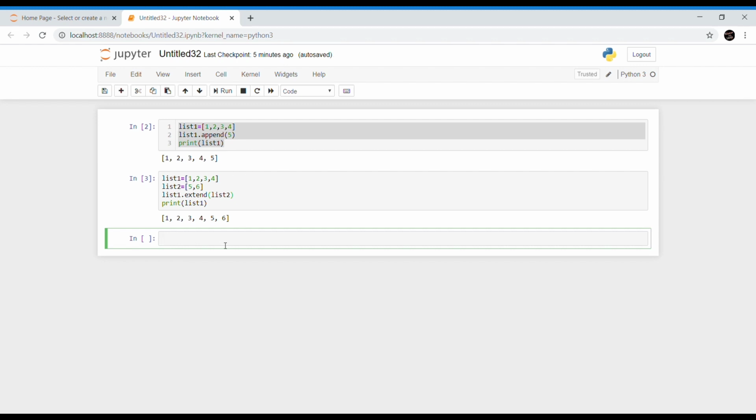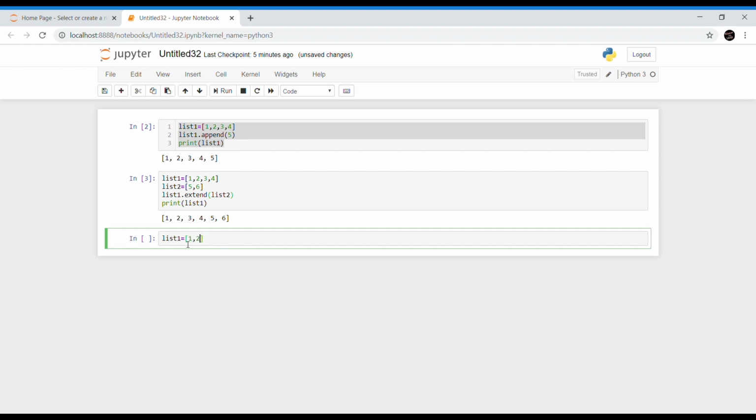So our next function is the insert function. The insert function can be used to insert an element or object at a specified index. This function takes two arguments, the index where an item or object is to be inserted and the item or element itself. So this is the example for the insert function.